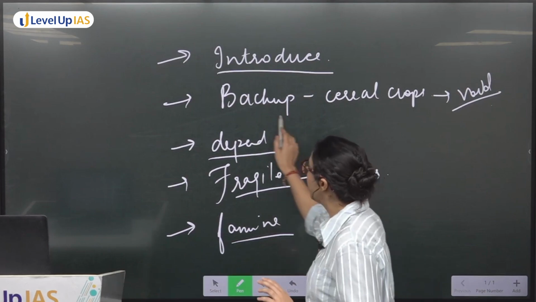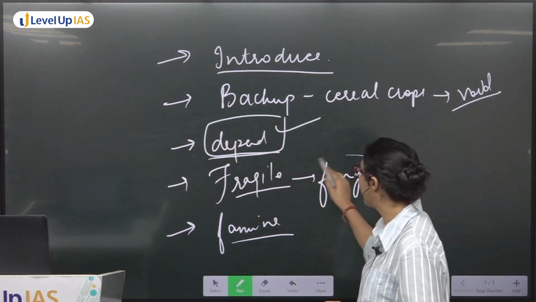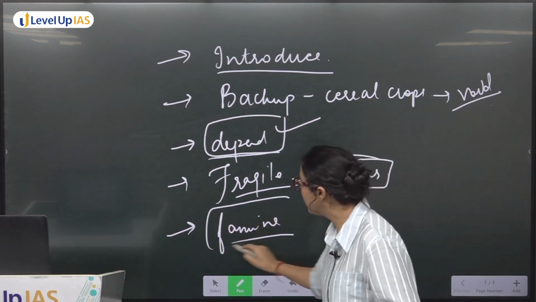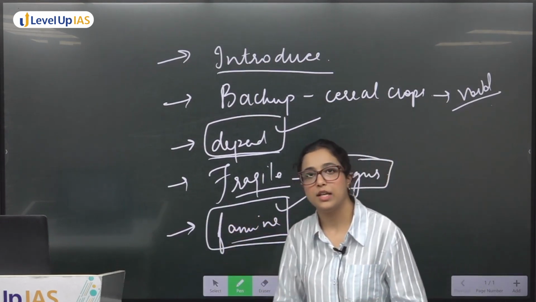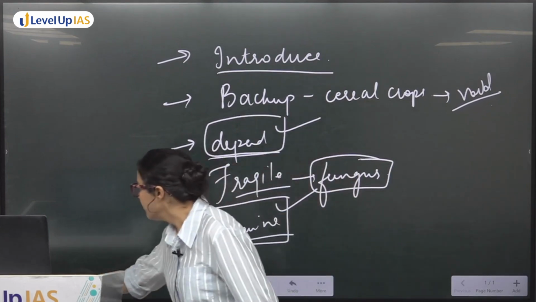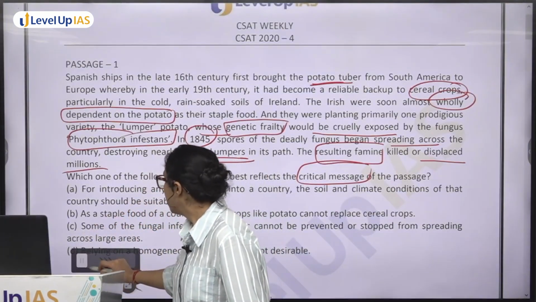When you are being dependent on this crop, you do not know what problem it might encounter, and that might lead to famine like situation in your country or your area. ठीक है, तो ये प्रॉब्लम है. दिस इज द जिस्ट ऑफ द पैसेज. अब देखो ऑप्शन क्या क्या है.